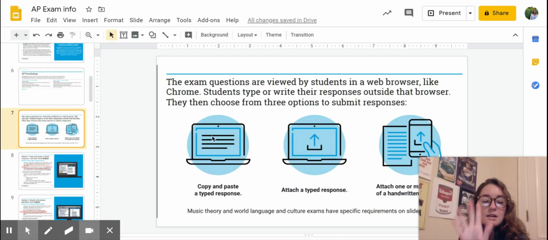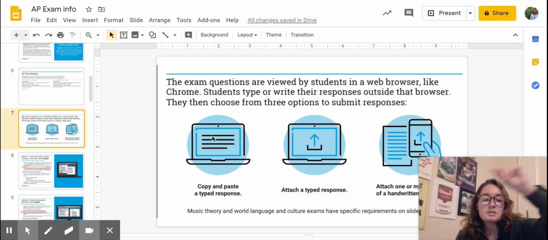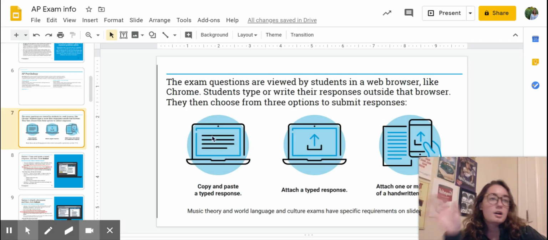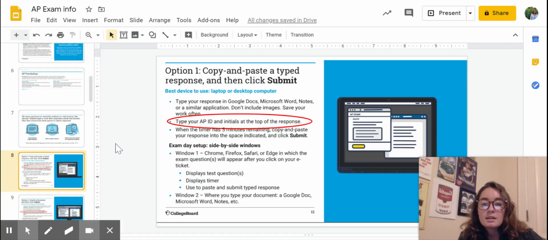You're going to have the doc ready to go that has your initials and AP ID number and the page number all prepared. So all you have to do is worry about typing, boom, ready to go once the time begins. So again, if you're doing this option 1 and copying and pasting, you need to make sure that the AP ID and initials are at the top of your response still. So copy that all together and have it on the doc that you're using.